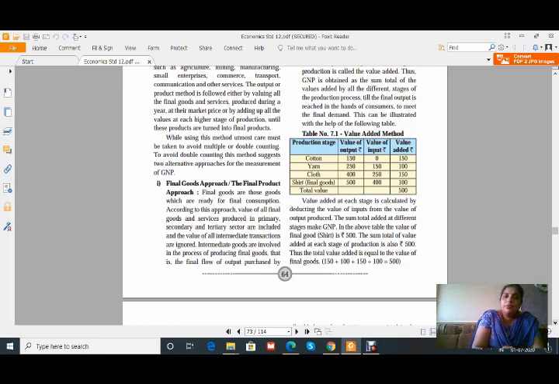This is a very important thing. The question is asked about how to calculate the national income or explain the product method of calculation of national income, or you can say directly they can ask to explain the value added method. Okay, these are the questions that can be asked in the board paper, so just go through it.